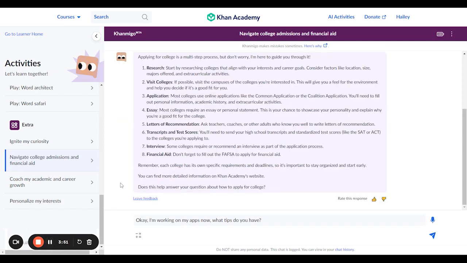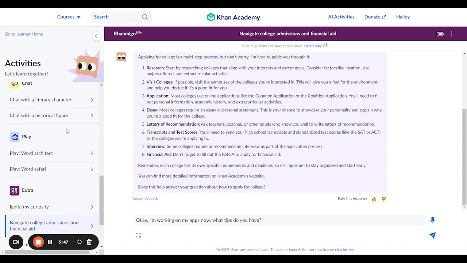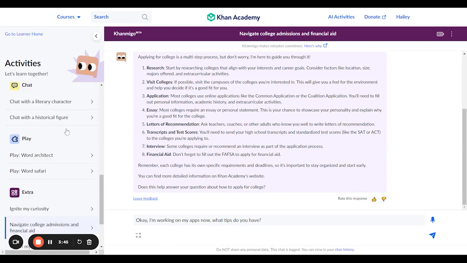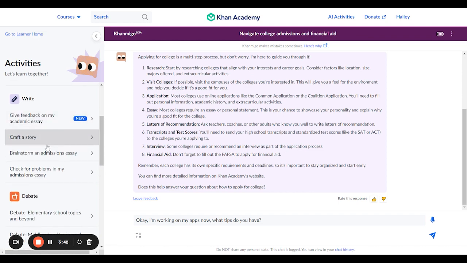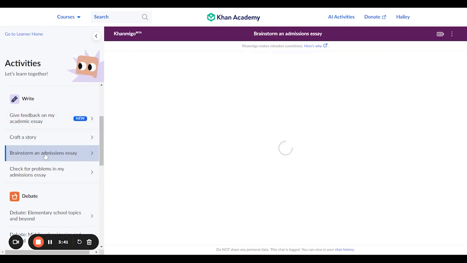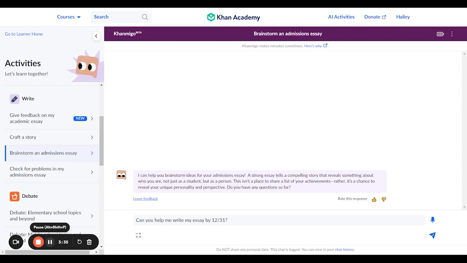If you need help brainstorming your college admissions essay, scroll up the activities bar to the right section where you'll find the Brainstorm an Admissions Essay activity. Start by sharing where you're at in your application process, and Khanmigo will walk you through questions to brainstorm and narrow essay ideas that capture your unique story and impress admissions officers.